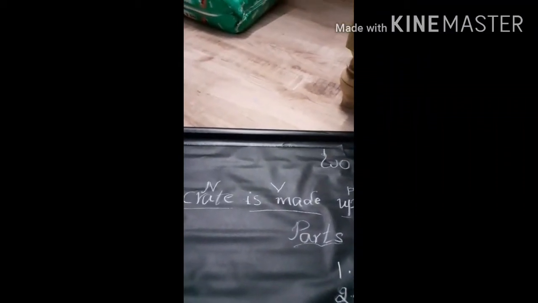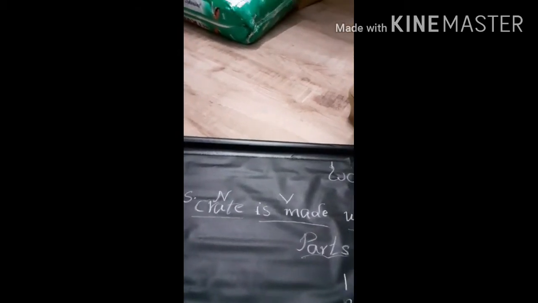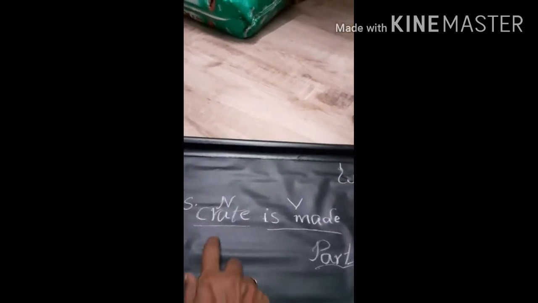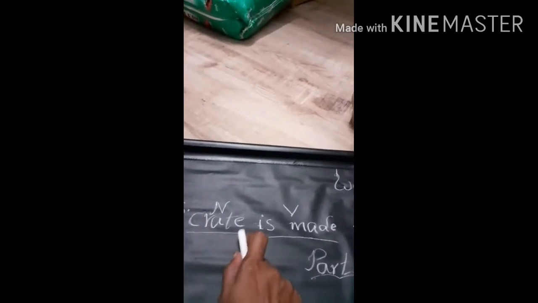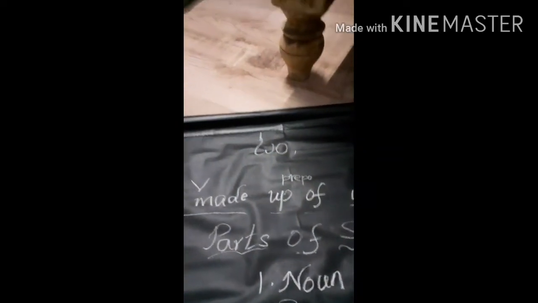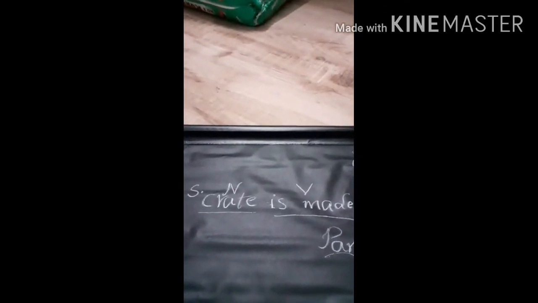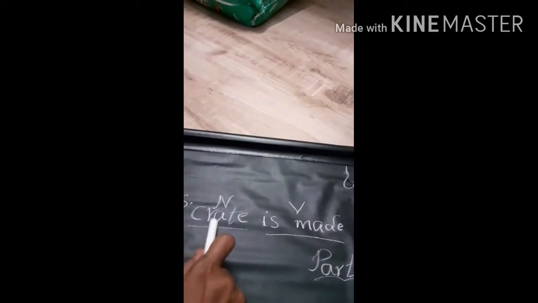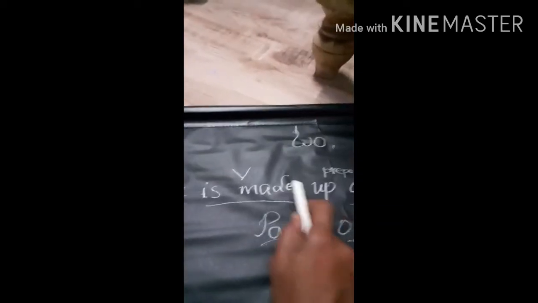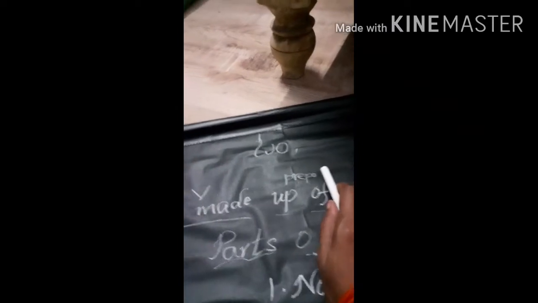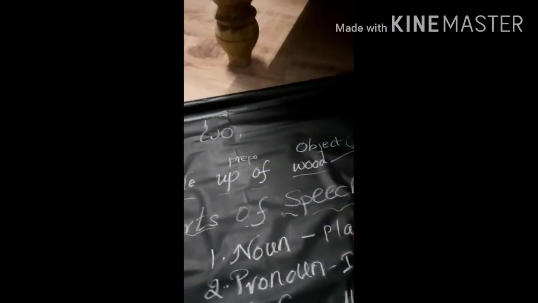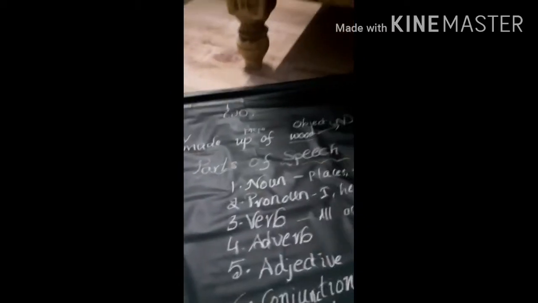In the previous video, we learned how to make sentences from words. Suppose you take a word, crate. How do we write it? Crate is made up of wood. In English, we have 8 parts of speech to find in a sentence. Crate is a noun. Is made is a verb. Above is a preposition. Wood is an object, but it is a noun. So all these come under parts of speech.